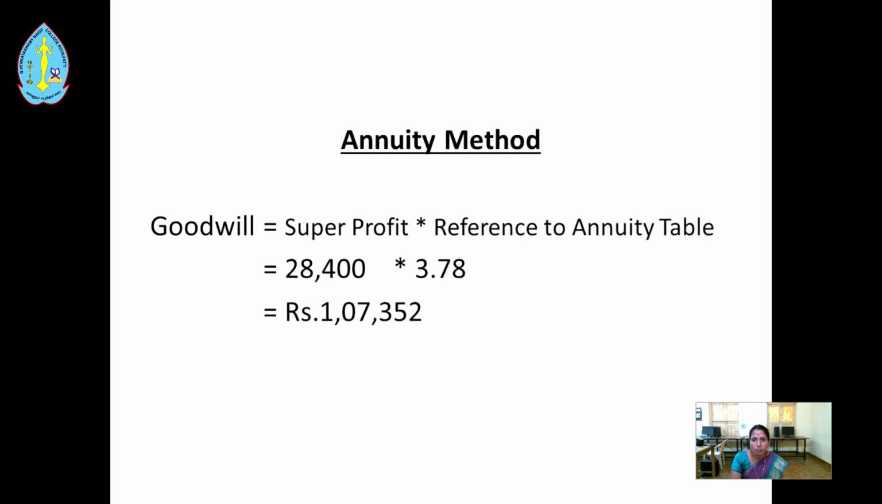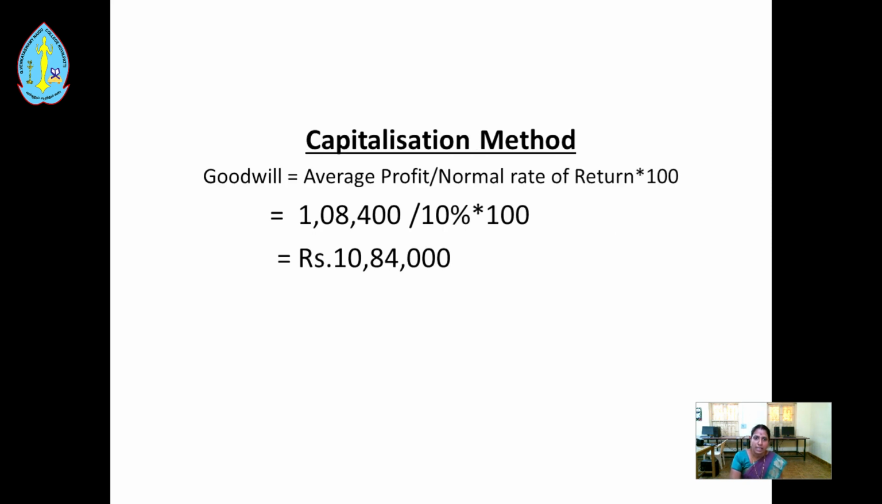Next, annuity method. Goodwill equals super profit into reference to annuity table. Super profit 28,400 into annuity table value 3.78 equals rupees 1,07,352. Next one, capitalization method. Goodwill equals average profit into 100 divided by normal rate of return. Average profit 1,08,400 into 100 divided by normal rate of return 10% equals rupees 10,84,000. Thank you.